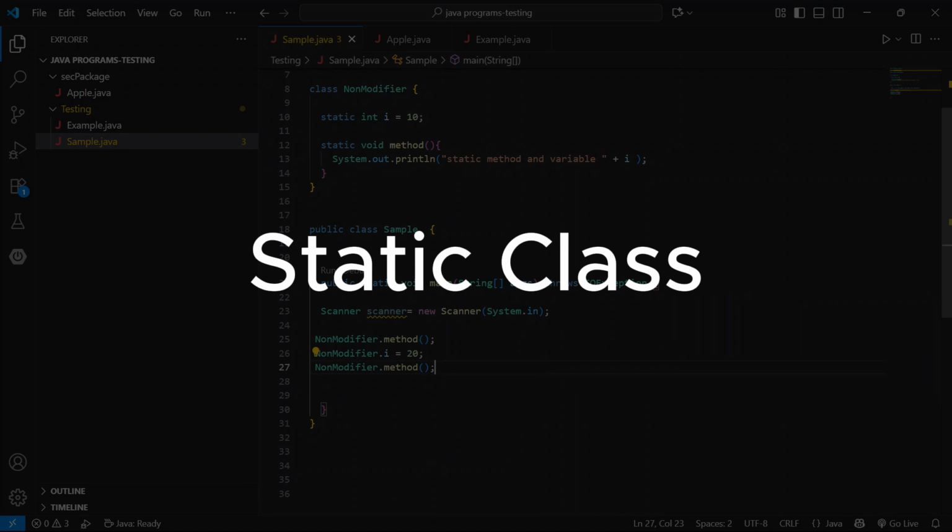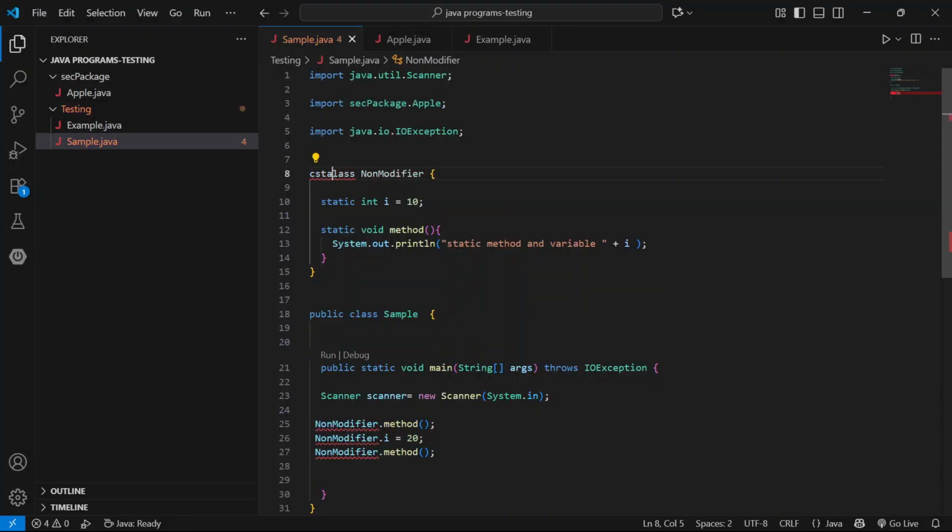Now, static class. If we declare a top-level class static, it throws an error. The static class is present inside a class, like a nested class.